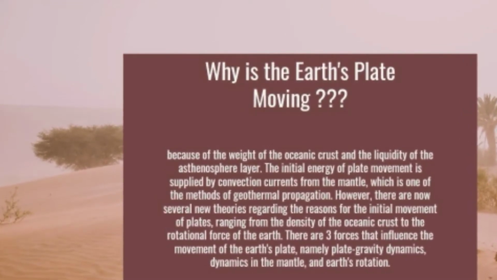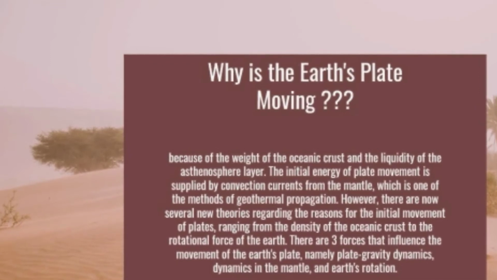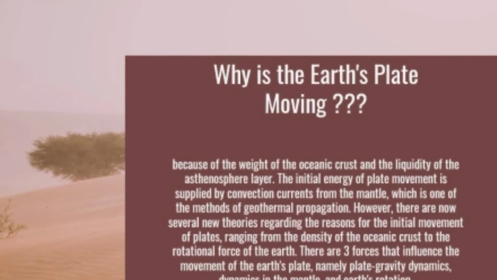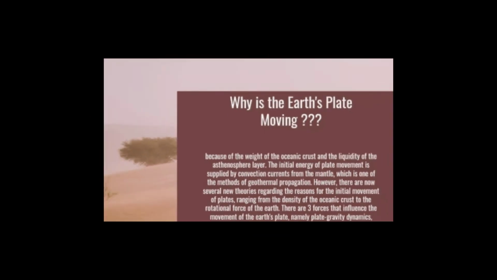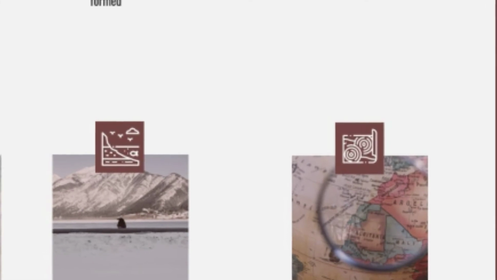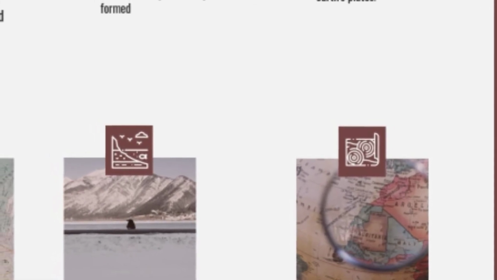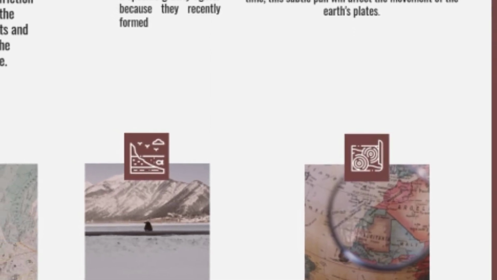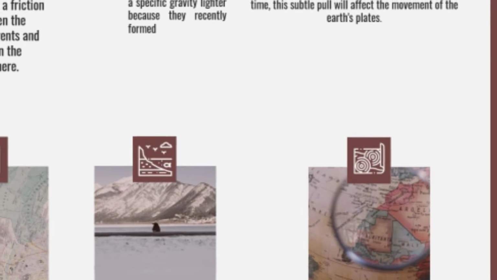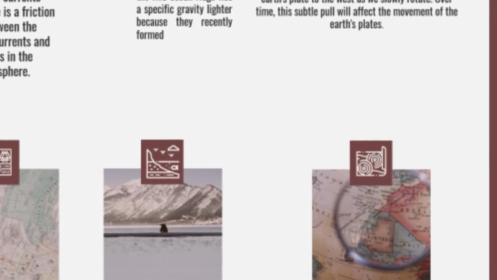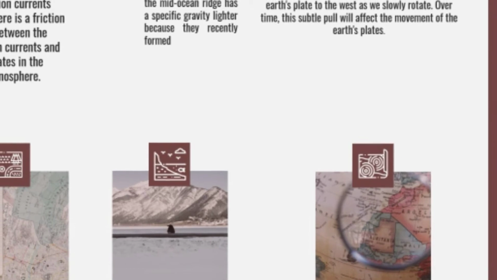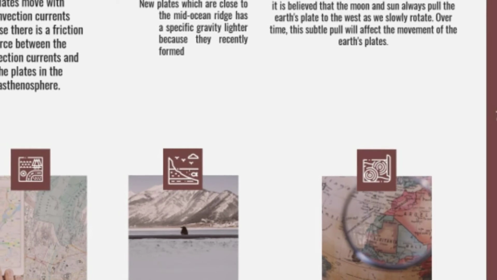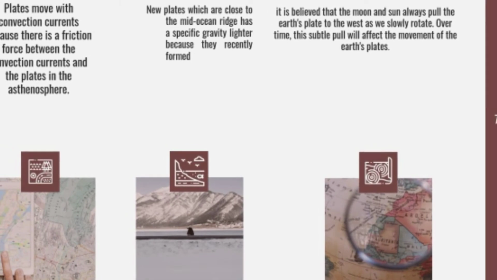There are three forces that influence the movement of the Earth's plates, namely plate gravity dynamics, dynamics in the mantle, and Earth rotation. The first is mantle dynamics. Plates move with convection currents because there is a friction force between the convection currents and the plate in the asthenosphere. And the second, plate gravity dynamics. New plates close to the mid-ocean ridge have a lighter specific gravity because they recently formed.